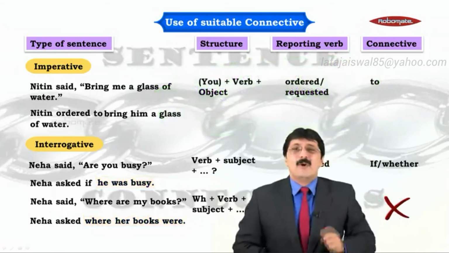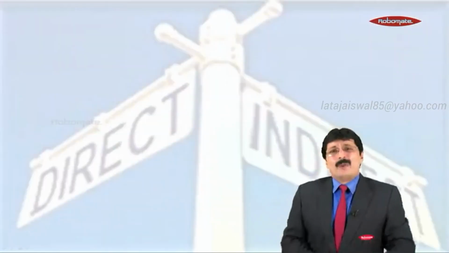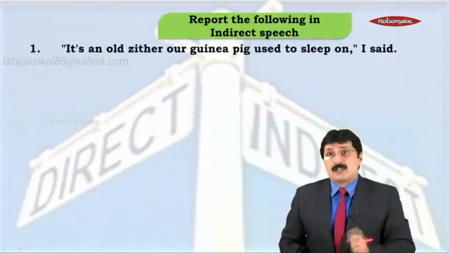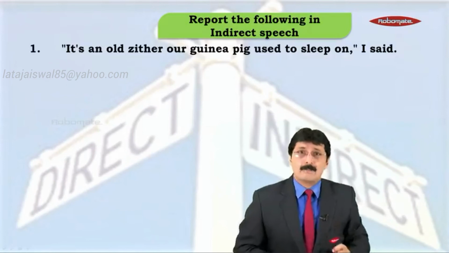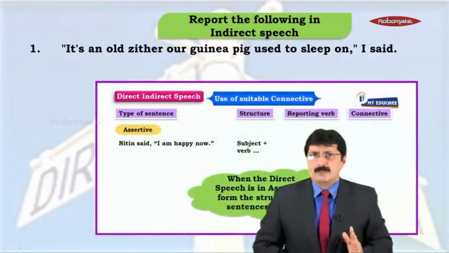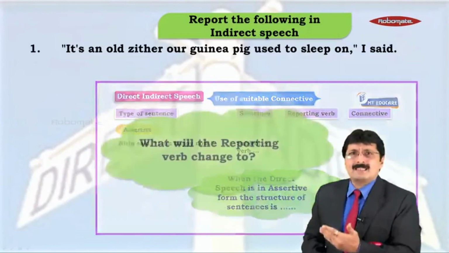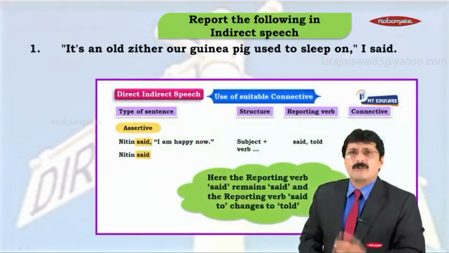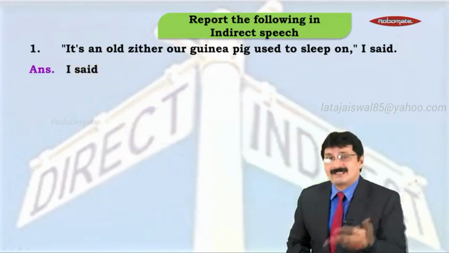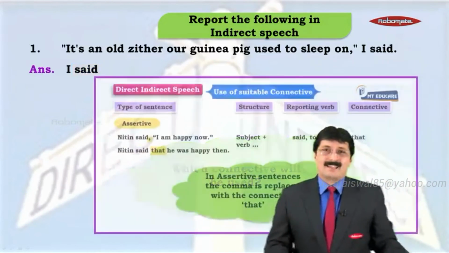Fantastic, my friends. With this, believe me, we are done. Let's take two examples. "It's an old zither our guinea pig used to sleep on," I said. It's assertive. So which means, my dear friends, we are going to write I said, and we are going to write that. The connective will be that.